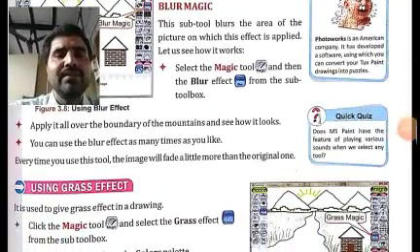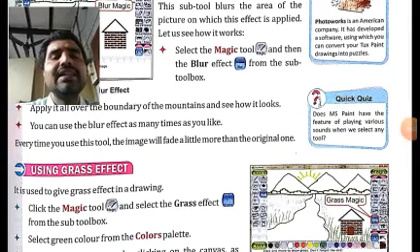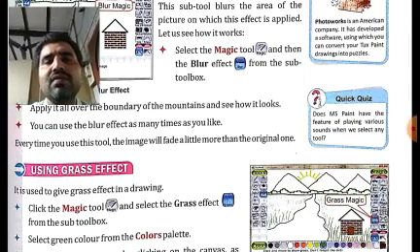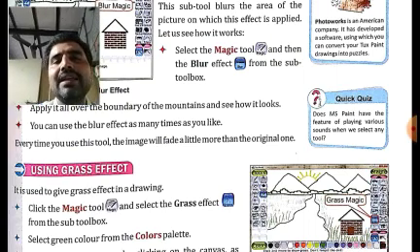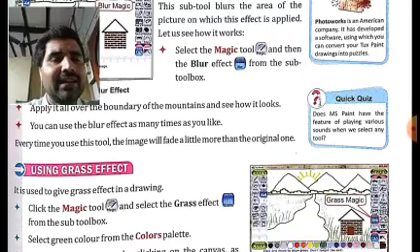Then from grass effect, similarly you can ask a question like, dash is used to give grass effect in a drawing. What is used? Grass effect is used. So you may be given different effects like brick effect, grass effect, okay, mirror effect. What is the correct answer? The grass effect is the correct answer.